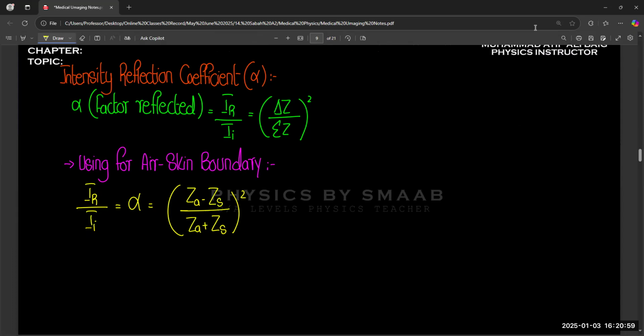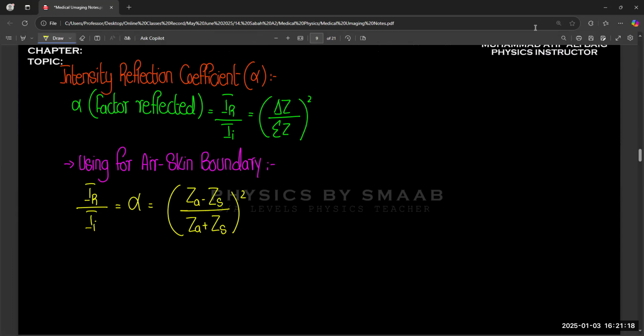Simply like this. So you need to compare, let's suppose, two mediums. It's like a ratio. Basically, it tells you about the reflected value, how much of the ultrasound wave is reflected.